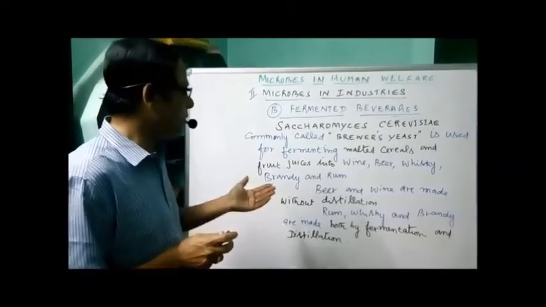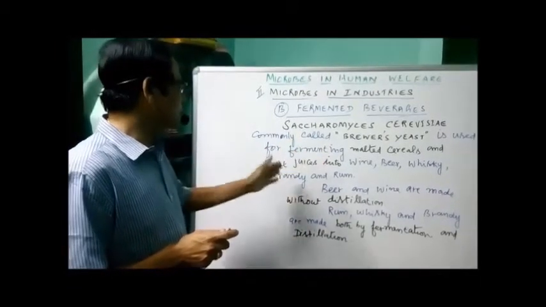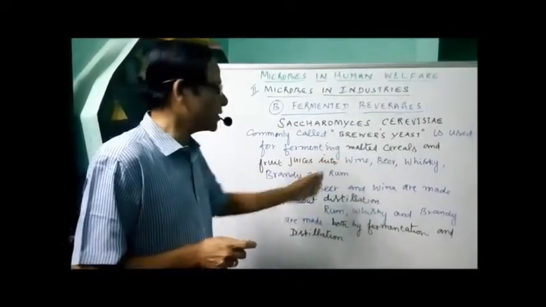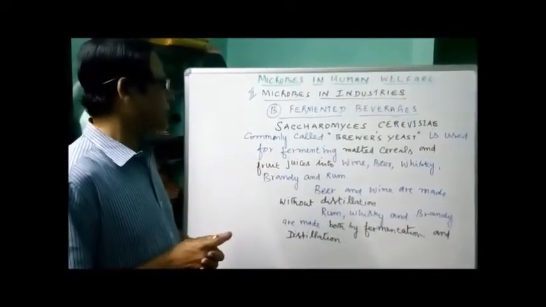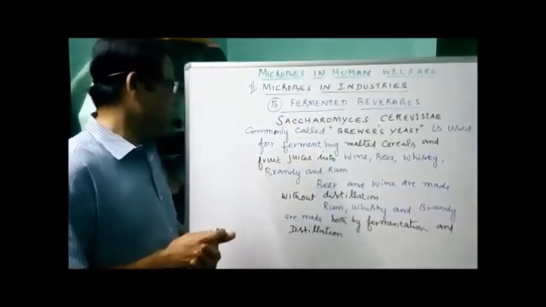So malted cereals and fruit juices are converted into beverages like wine, beer, whiskey, brandy and rum by the brewer's yeast, Saccharomyces cerevisiae.